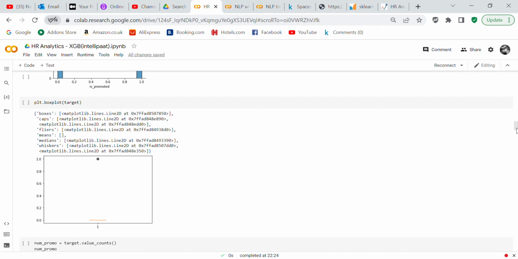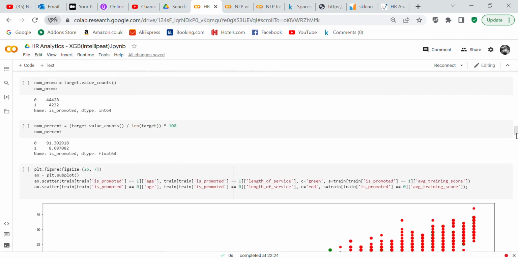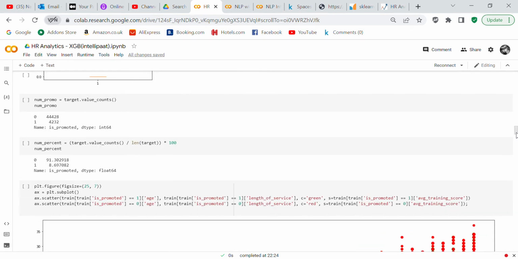So you can see most of the values are 0 and a few of the values are 1. Now we're checking: you had 44,428 in 0 and 4,232 in 1. And the percentage, you had 91% zeros and 9% ones.